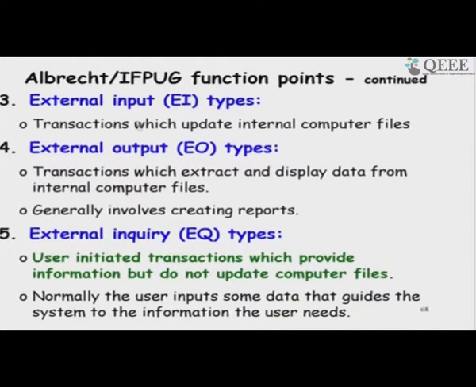External input updates the internal data. External output displays data from the internal data, maybe in some formatted form or a report, and inquiries are those which do not update the computer file. They just access the data internally and produce some result.